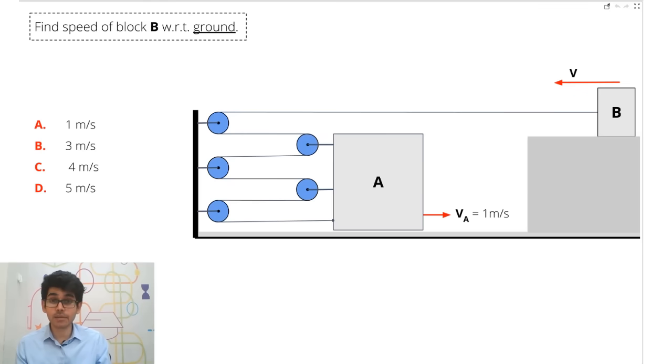So now let's get back to the question that we were on. So this is the problem that we were on, and here we had to find the velocity of block B when we move the block A with 1 meter per second.